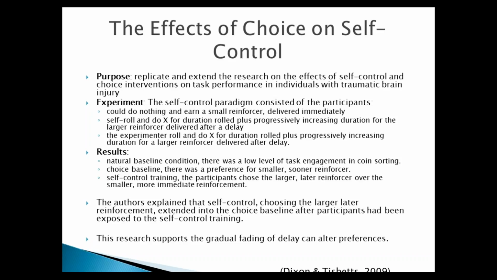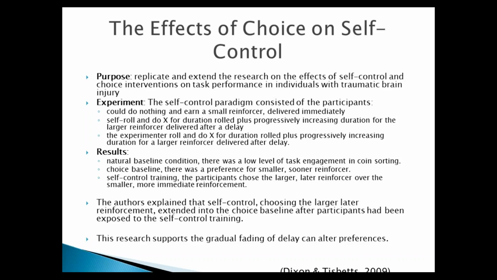Now, this study was a little confusing, but to try to break it down to understand easily, there were 3 separate domains. The participants could do nothing and earn a small reinforcer, which was delivered immediately, or they could self-roll and do X for a duration, or the last one was the experimenter rolled and the child did X for the duration.